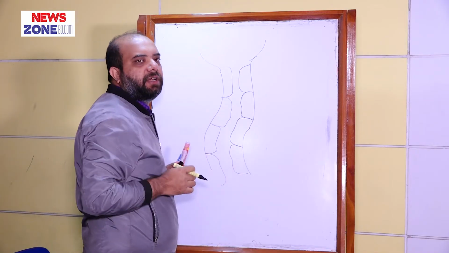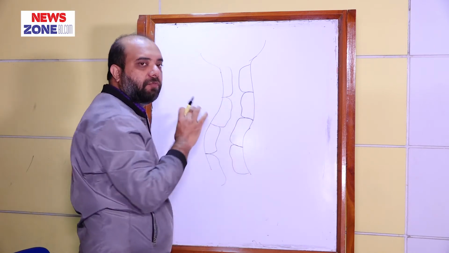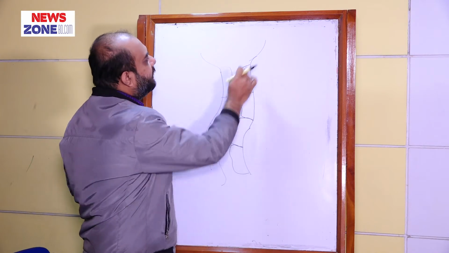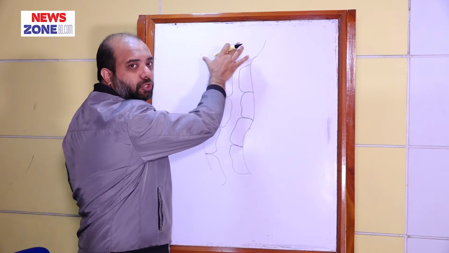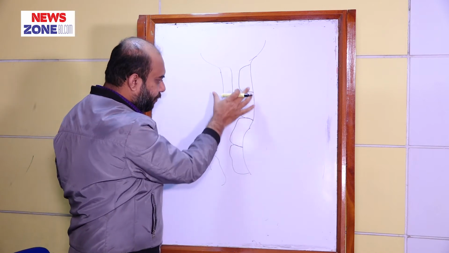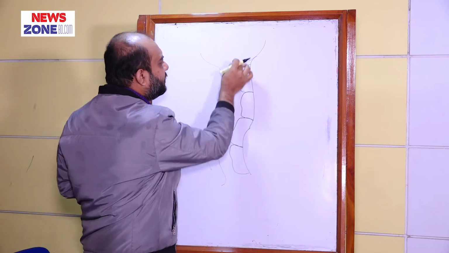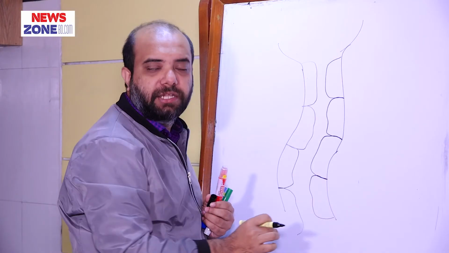So this is our cross-sectioned and enlarged diagram of the proximal convoluted tubule portion, and this is the end portion of the Bowman's capsule, and this is the proximal convoluted tubule, and in this tubule, this passage is known as the lumen,